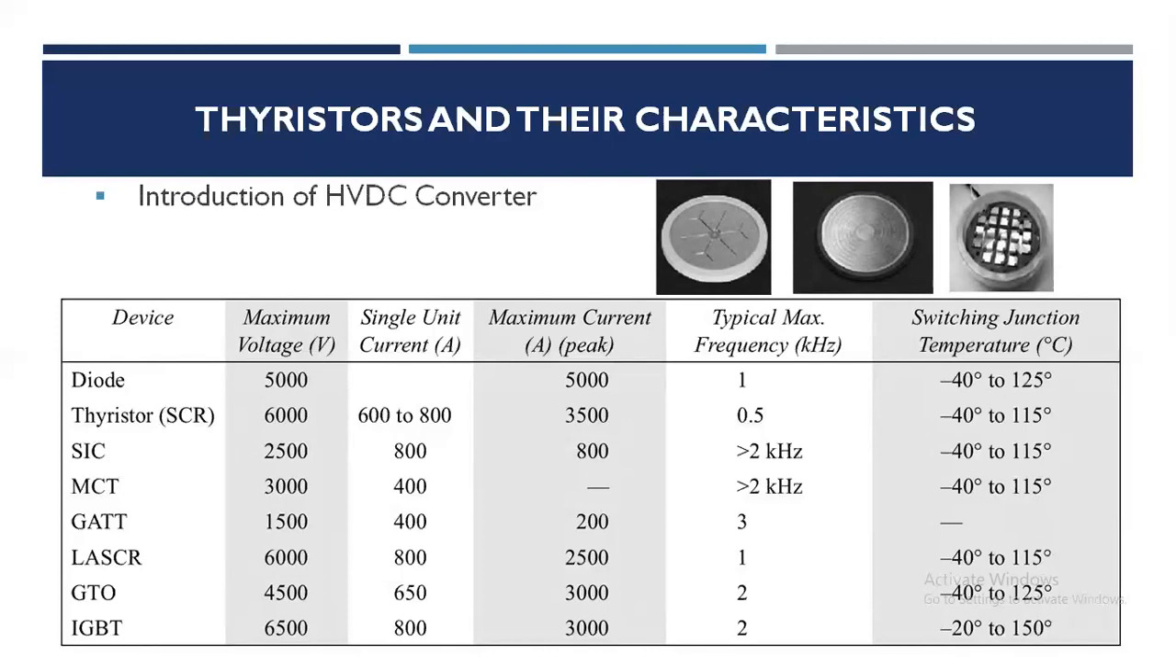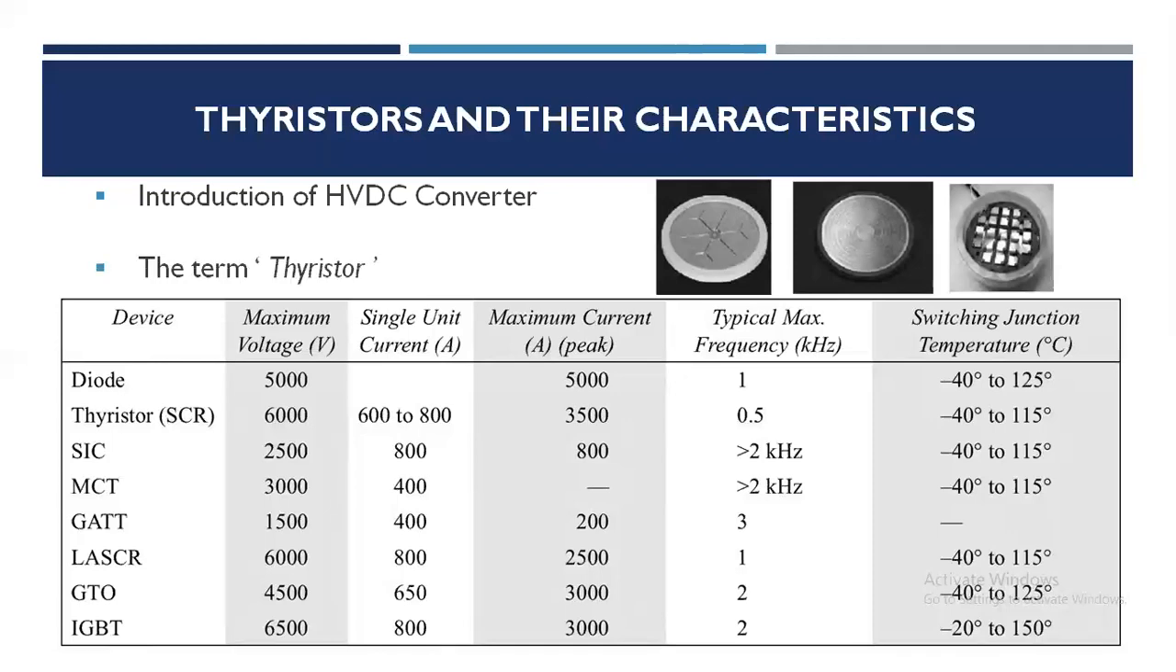So power semiconductor devices are operated in switching mode to handle high voltages and currents. A wide variety of these are presently available, covering a power spectrum ranging from 1 kilowatt to 100 megawatt. These are the pictures of thyristors, and this table shows the typical maximum rating of the thyristors or the power electronic devices available now.